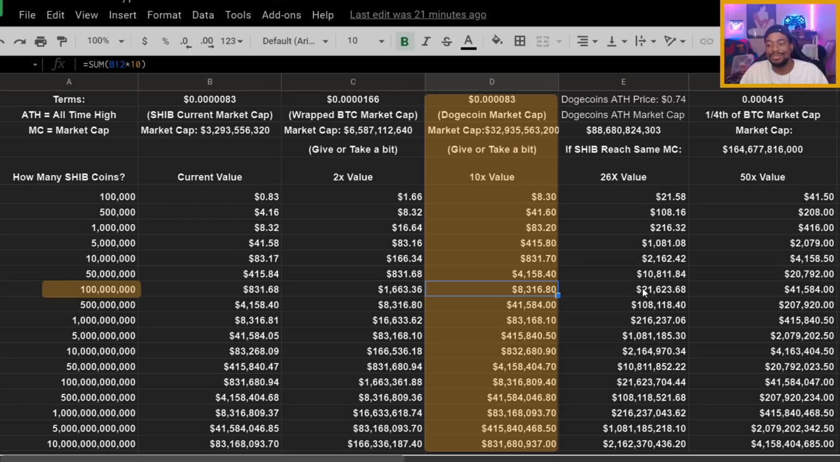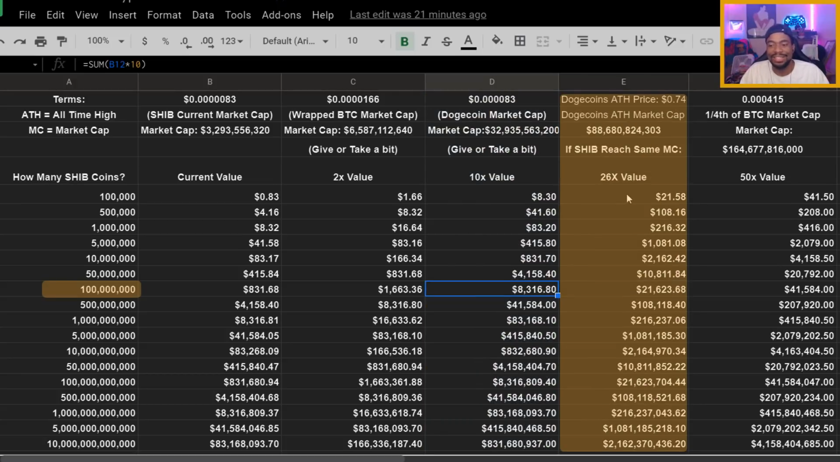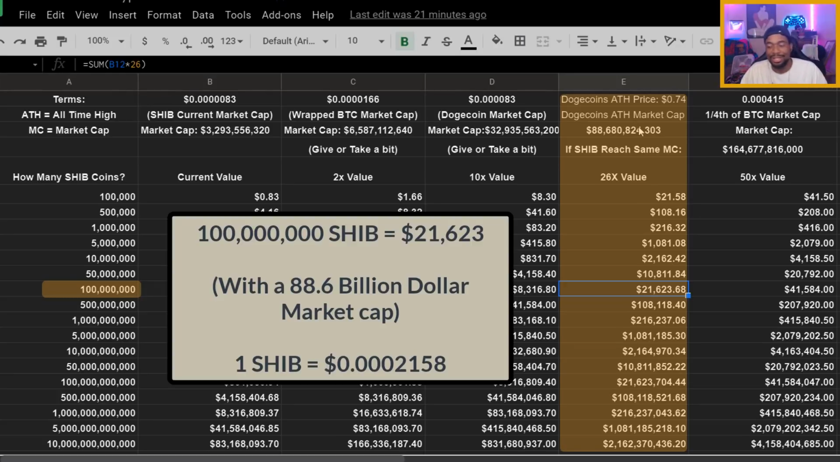All right, now let's see a 26 times value. Let's see if SHIB was to do a 26x, to where your $800 would turn into $21,000, because you still have 100 million SHIB coins. Now, that means we would have to get to where Dogecoin's all-time high was. Dogecoin's all-time high market cap went up to $88 billion. This is when everything was popping. You have celebrities talking about it, multi-million-dollar companies tweeting out Doge, there are Doge commercials, everything. This is where Dogecoin hit its all-time high.